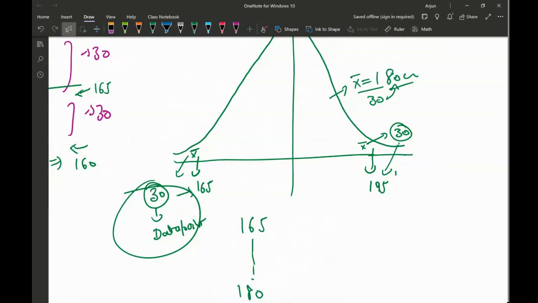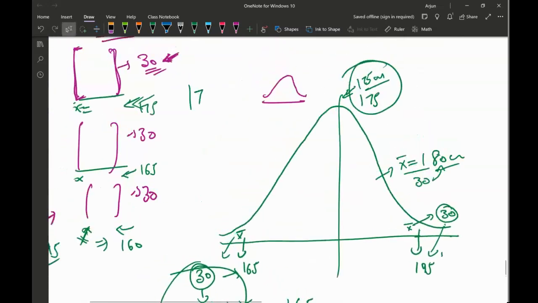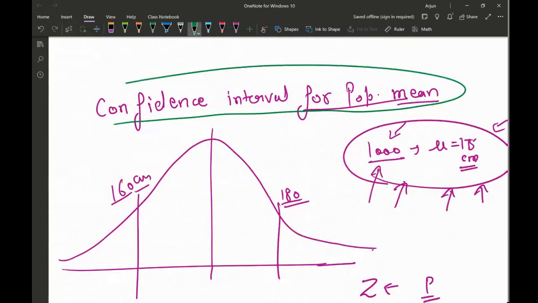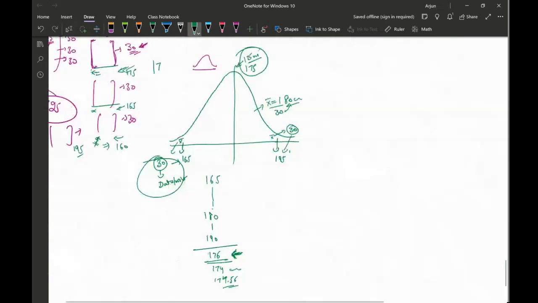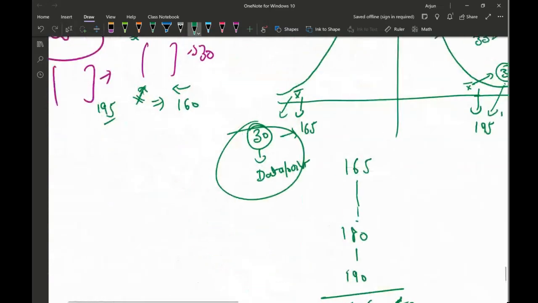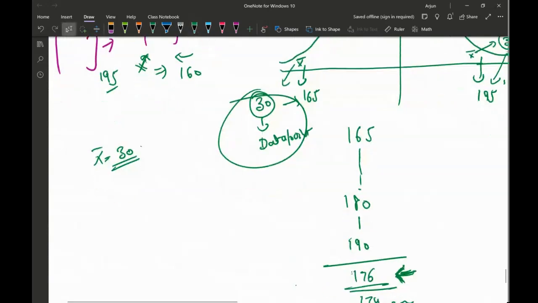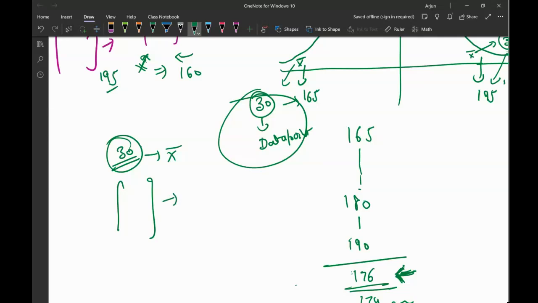So that was about the central limit theorem. And now what I wanted to do is create a confidence interval for the population mean. So what does that mean? Let's say I collected a sample. My sample is of 30 data points, and I collected the mean from here. The mean value of these data points came out to be, let's say, 170 centimeters.